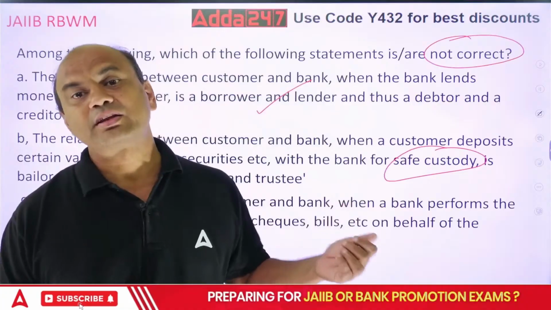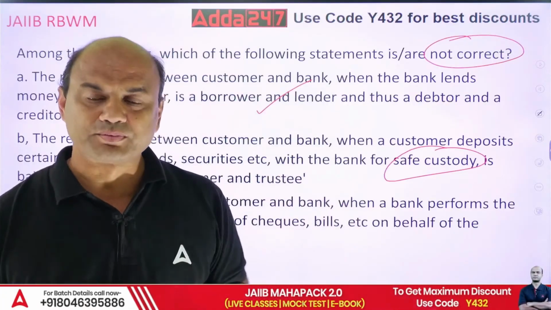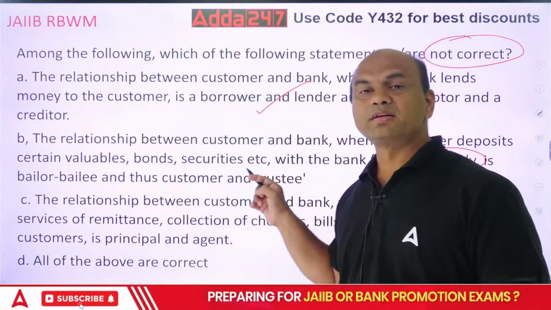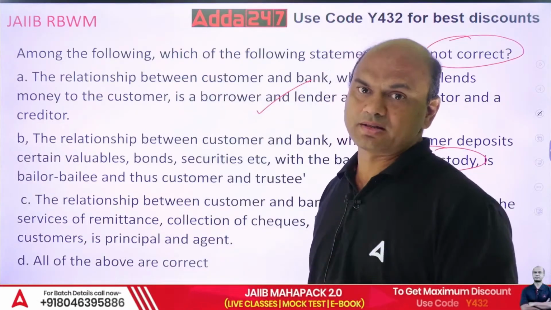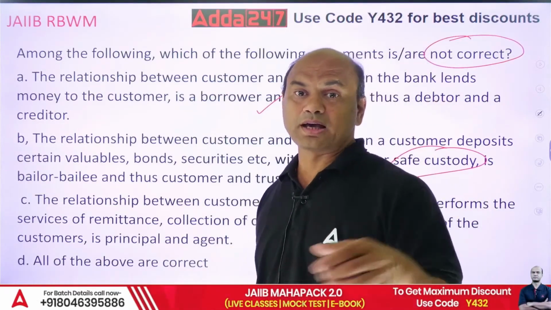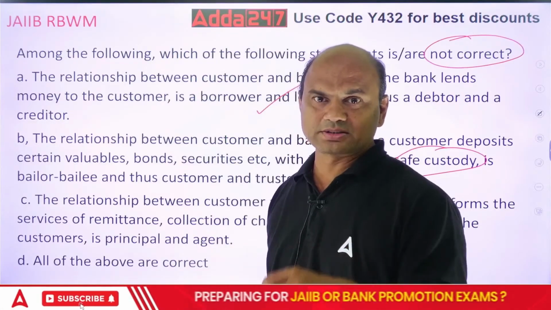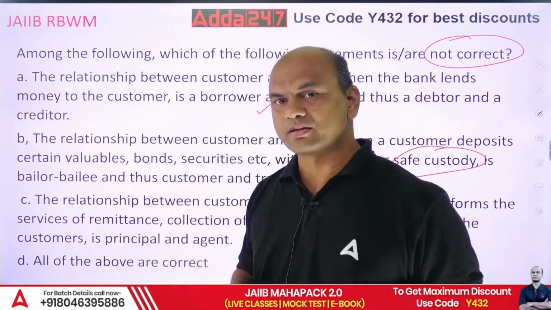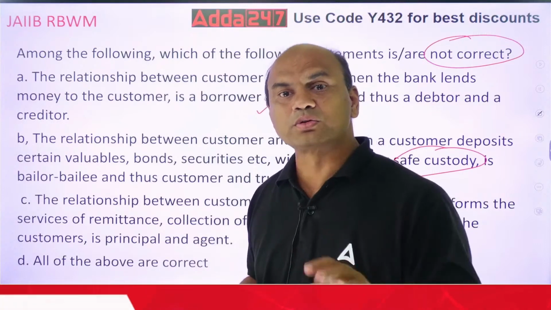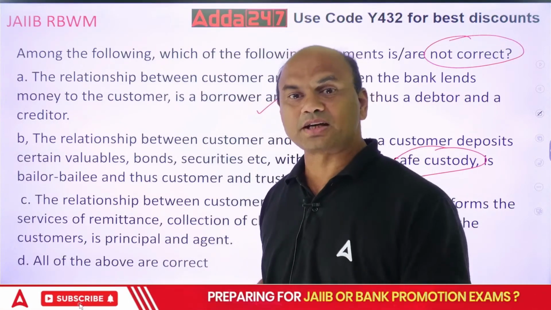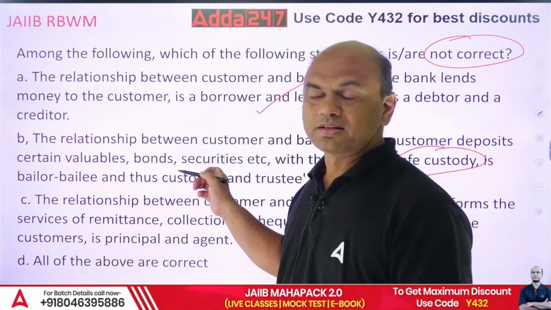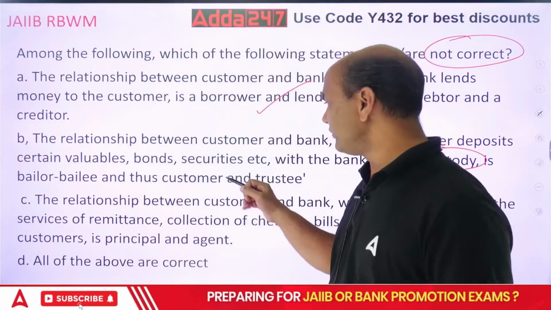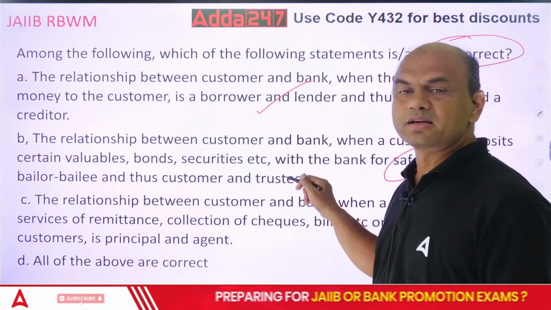Bailment means that whenever the customer keeps the gold or bonds with you under safe custody, that is the relationship of bailment. Whenever you give clothes to the iron man, the one who does the ironing, what do you expect? That the person will not burn your clothes, isn't it? Tomorrow if that person starts burning the clothes, then the trust is gone. Bailment is trust basically. So customer and the trustee, that is also true.